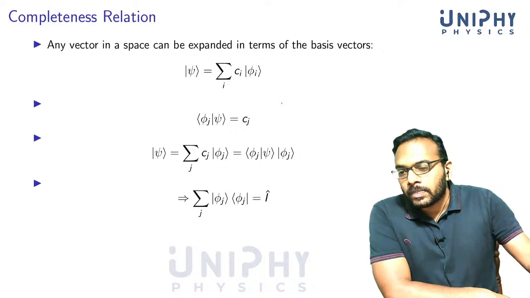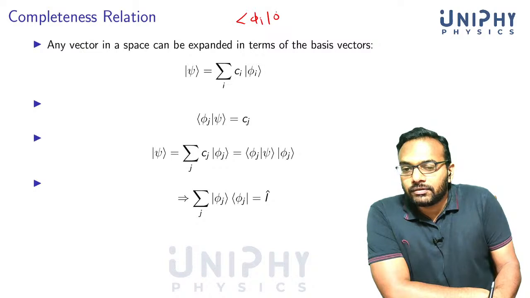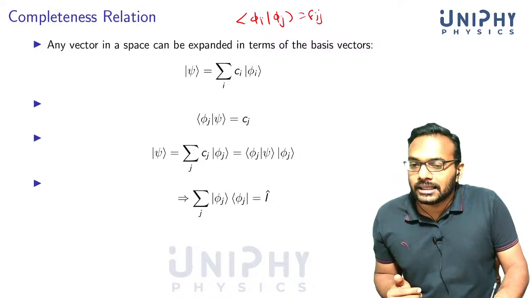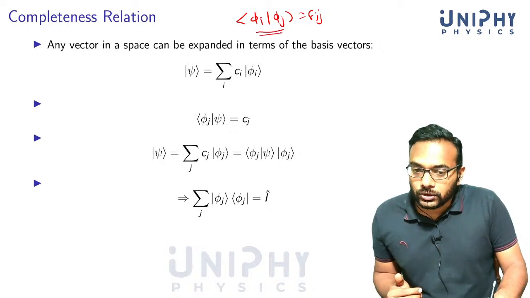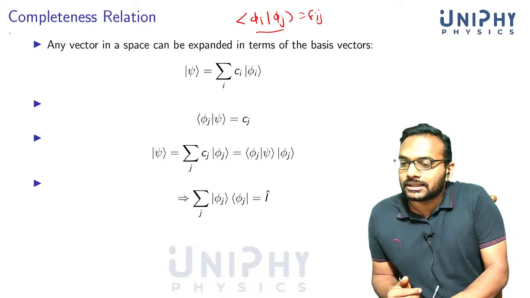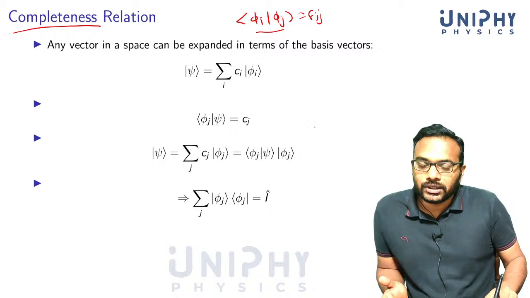Now, just like the orthonormality relation we had, phi i with phi j is equal to delta ij, another fundamental relation involving the basis vectors is known as the completeness relation. So what do you mean by completeness?